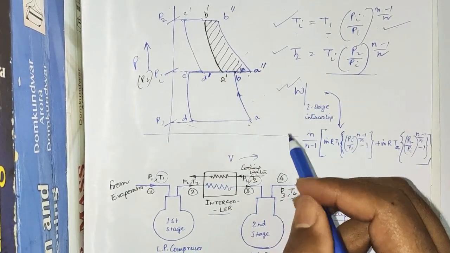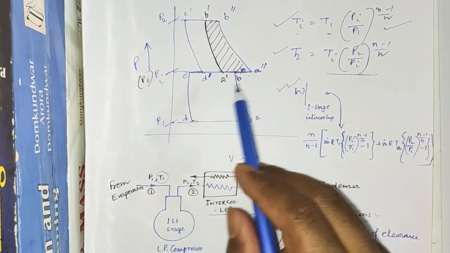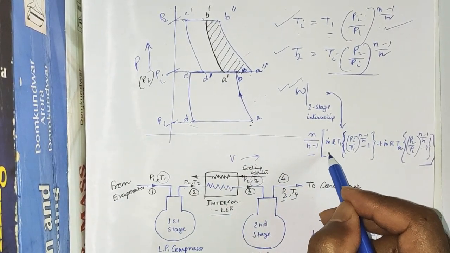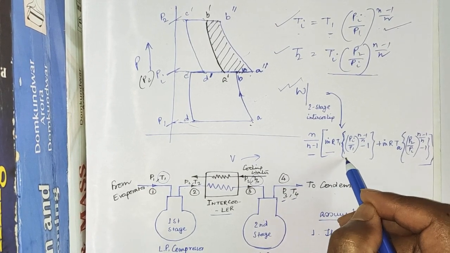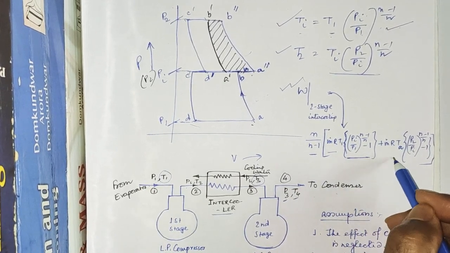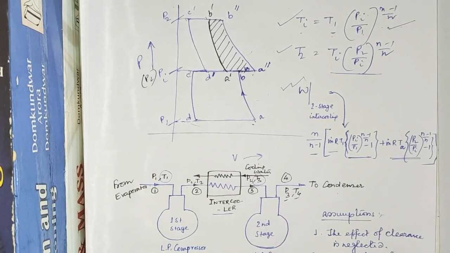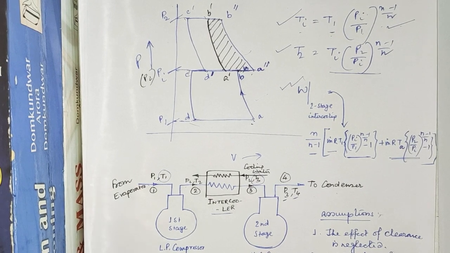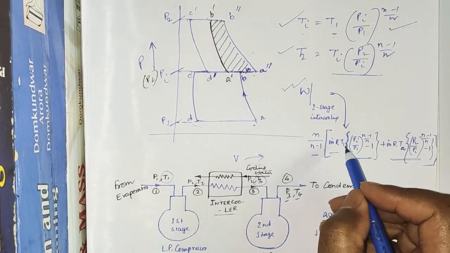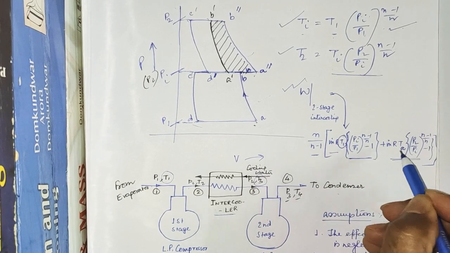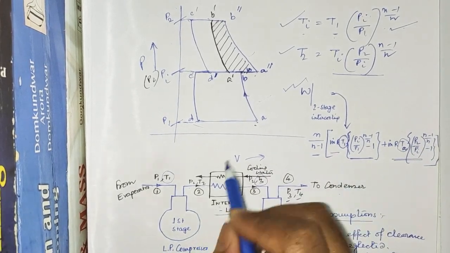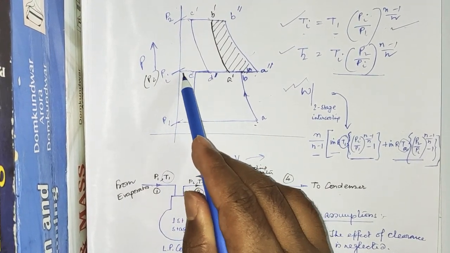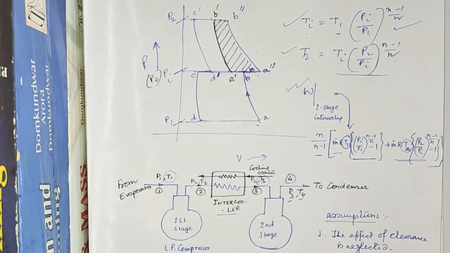So the net work done for a two-stage compression with perfect intercooling is n by n minus 1. This is the general expression, m dot r T1 into pressure ratio to the power n minus 1 by n minus 1, plus the compression work in the second stage. Now if we minutely look at this expression, there are two different temperatures, one is T1, another one is TA. T1 is the initial temperature at pressure P1, TA is the intermediate temperature at pressure Pi,